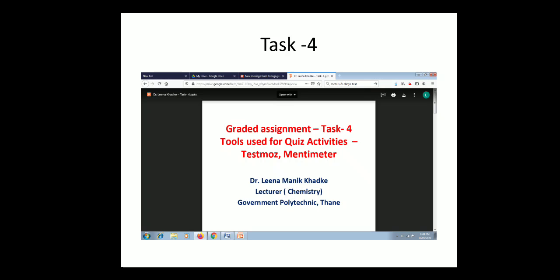In TestMoz I can create questions such as objective type questions, true or false questions, match the pairs, and fill in the blanks. All such types of questions were added in TestMoz and Mentimeter.